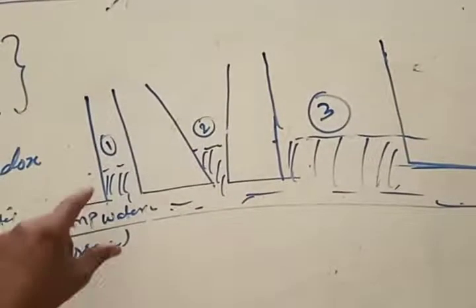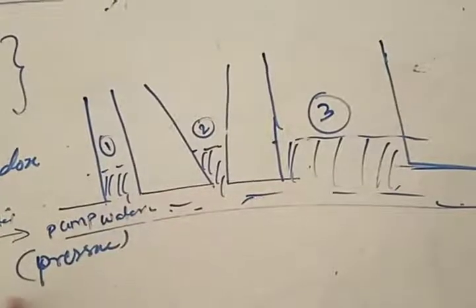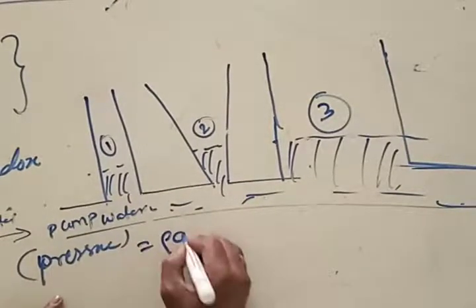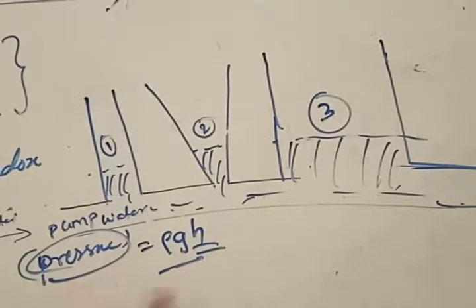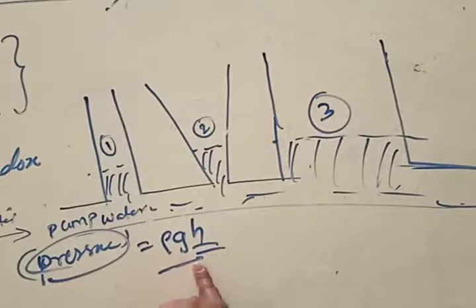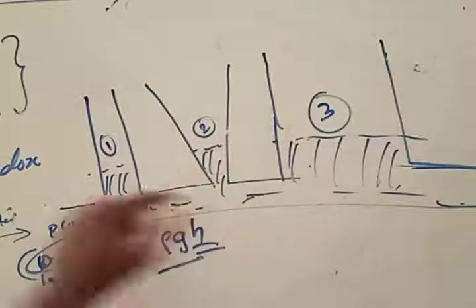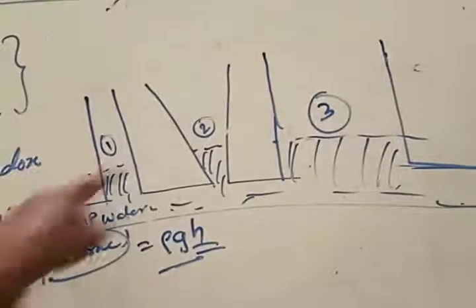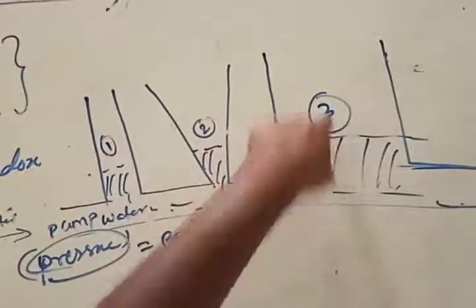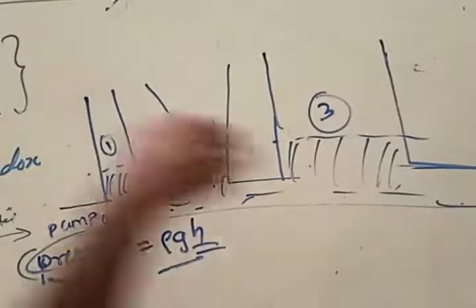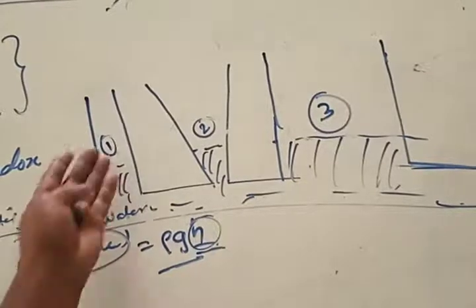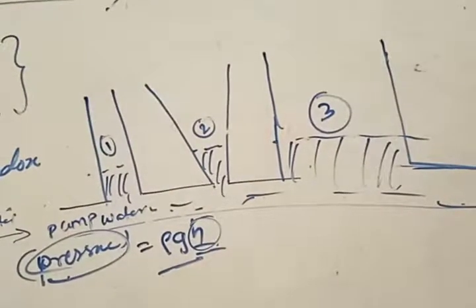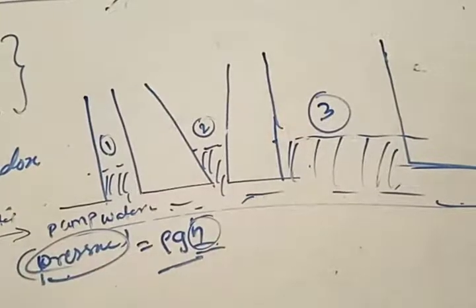But remember, as long as all these are connected to the same pipe, the pressure for anything is given by rho g h. For one particular pressure, one height is possible. Yes or no? Pressure is denoted by the rho g h formula. The pressure coming into all three is the same, connected to this pipe, this also connected to the same pipe, this also connected to the same pipe. When the pressure in all three is the same, only one height is possible for one pressure, from Pascal's law. Accordingly, no matter whatever the shape of the container you take, all the containers will have the same level of height.